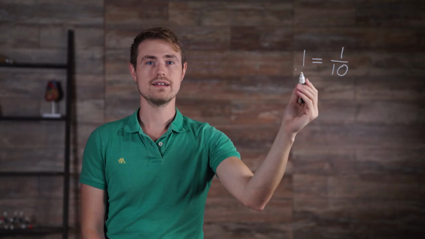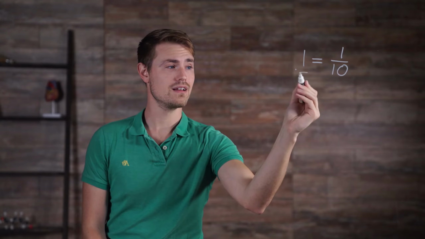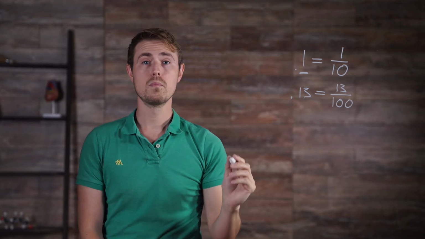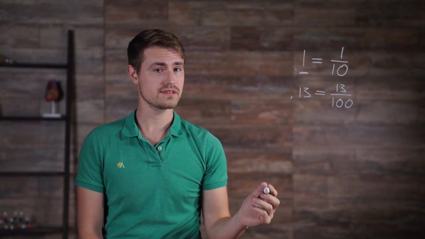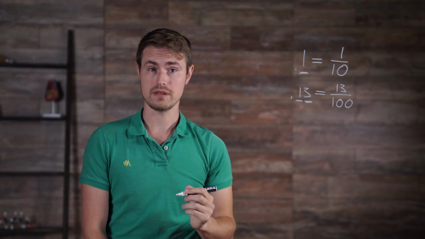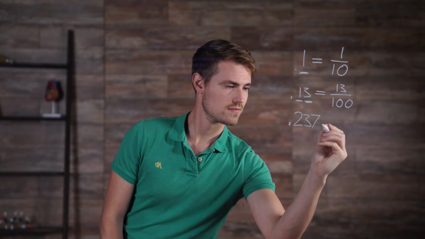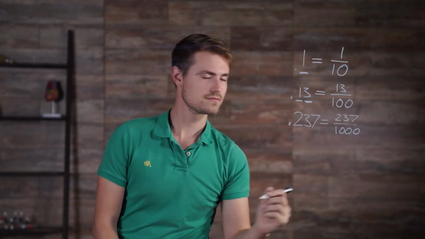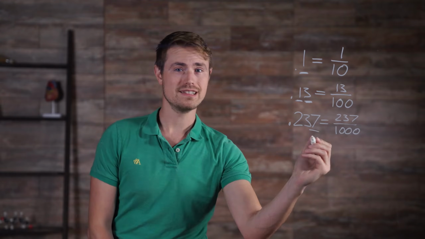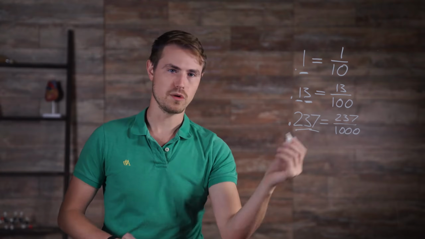Fractions can also be written as decimals. For example, 0.1 is equivalent to 1 over 10 because the 1 is in the tenths decimal place. 0.13 is equivalent to 13/100ths because the 3 is in the hundredths decimal place and the 1 is in the tenths decimal place. 0.237 is equivalent to 237 over 1,000 because the 7 is in the thousandths decimal place, and so on.